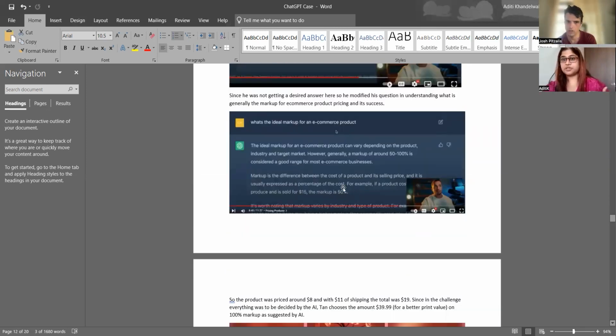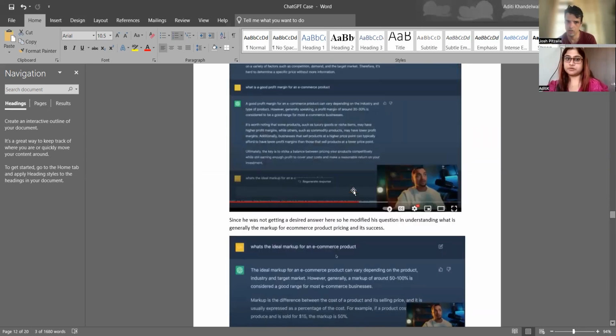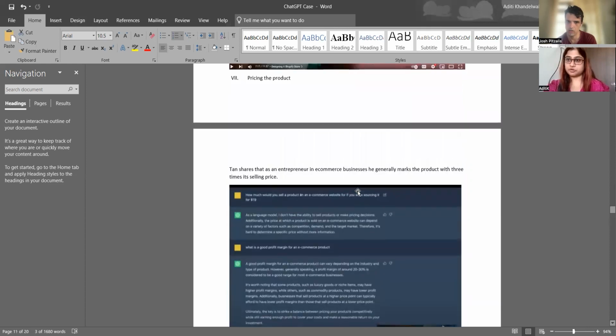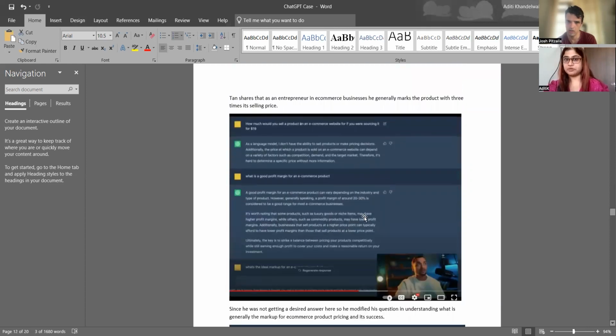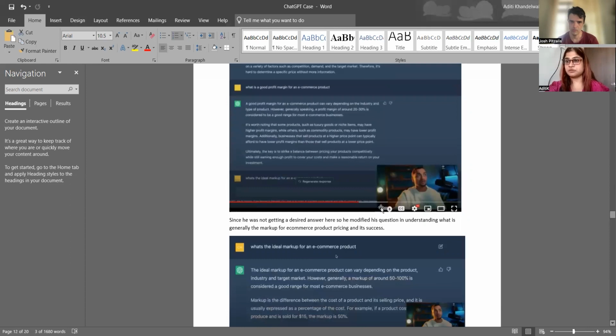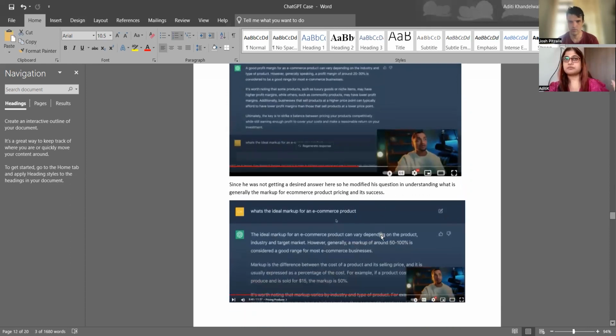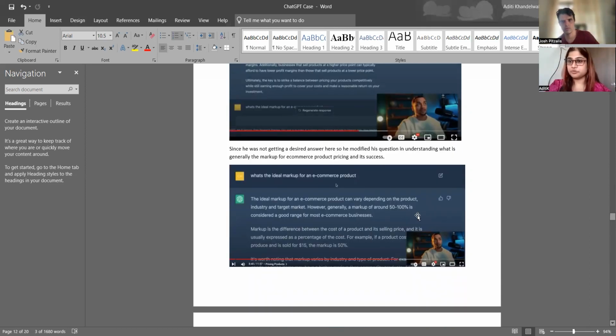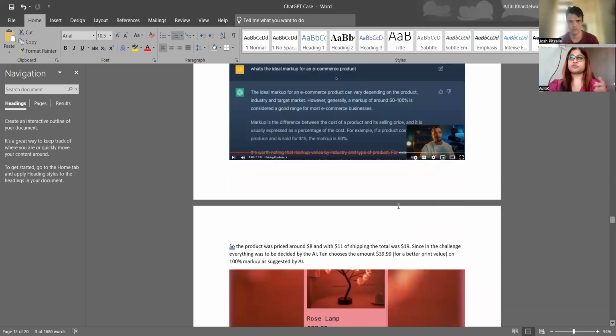In the last part of the article, what I was focusing on here is the pricing of the product, and how he actually landed on it. He himself has knowledge of running businesses. He says that ChatGPT came up with a markup of say 50 to 100%. He said that he had never utilized this kind of percentage while selling a product. Procurement cost and everything around shipping was around $19. With a 100% markup, the price went up to $38.